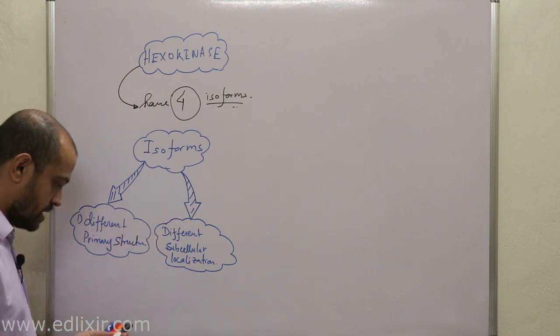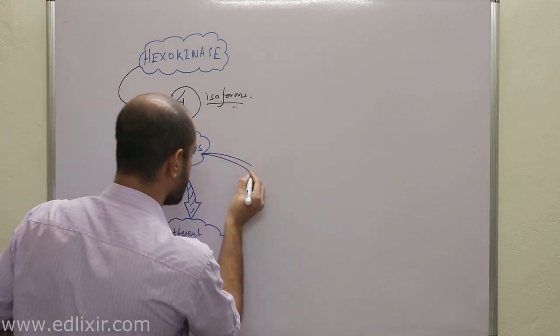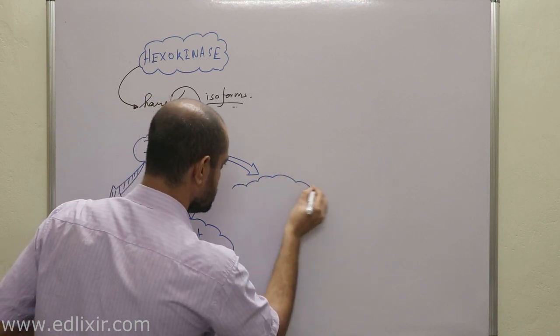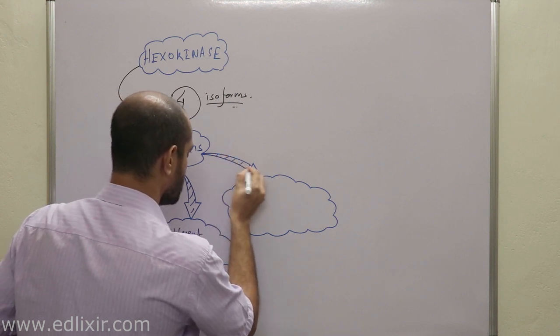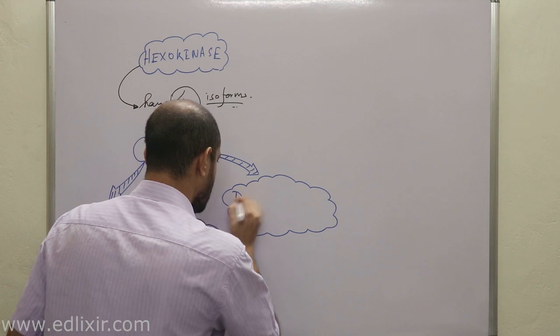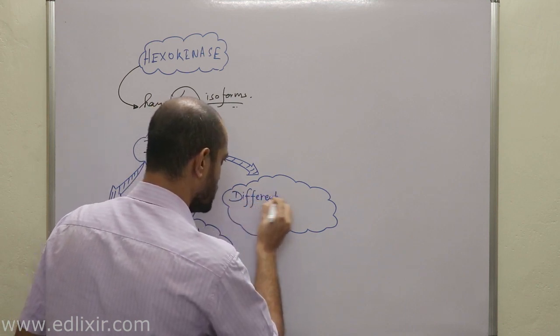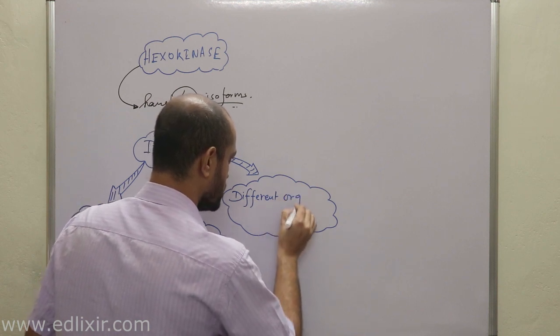Clear? And the third point is this, they also have different organ localization.